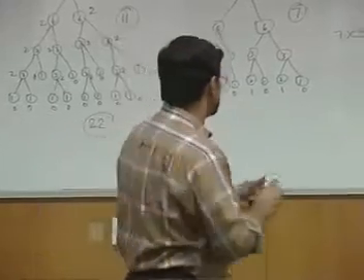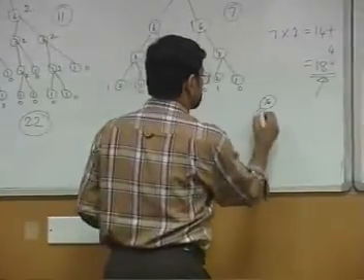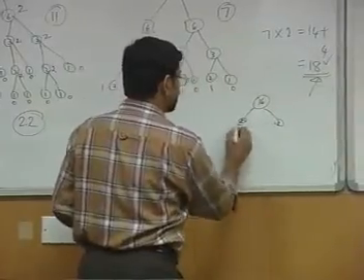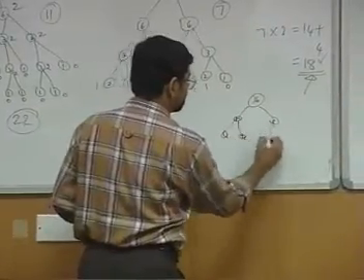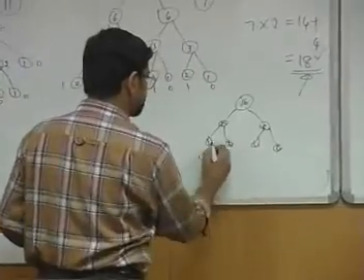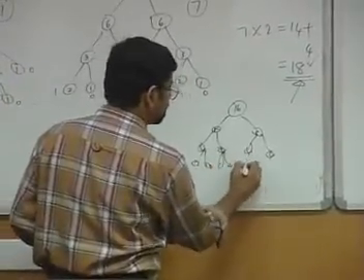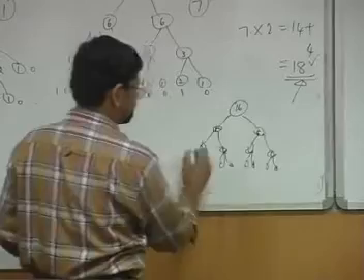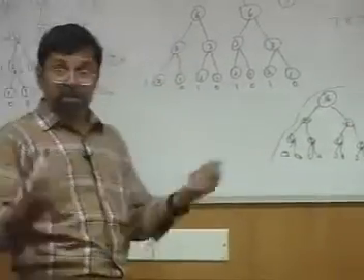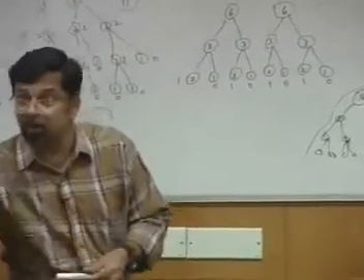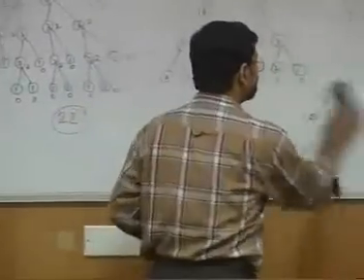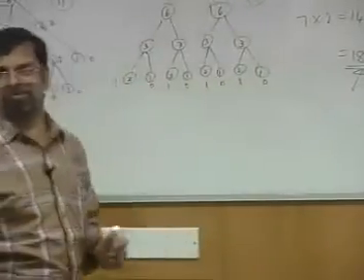For example, if you take 16, 16 will be split into 8 and 8. 8 will be split into 4 and 4. And 4 may be split into 2 and 2. And that's all. It returns immediately. So there may not be any 1 at all. But if there is a 1, there must be a 2 also.